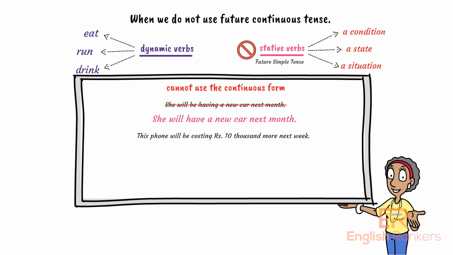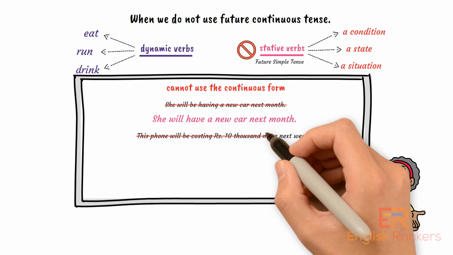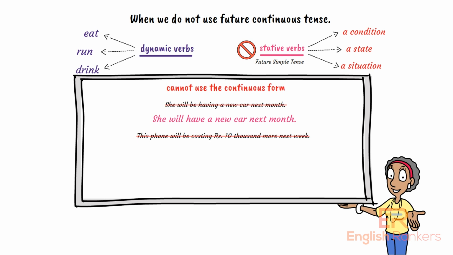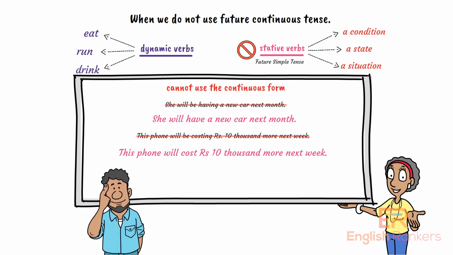This phone will be costing rupees 10,000 more next week. That is incorrect because cost is also a stative verb. So, instead of that, you would need to say, this phone will cost rupees 10,000 more next week. So pay attention. It's really important not to use stative verbs with any continuous tense.